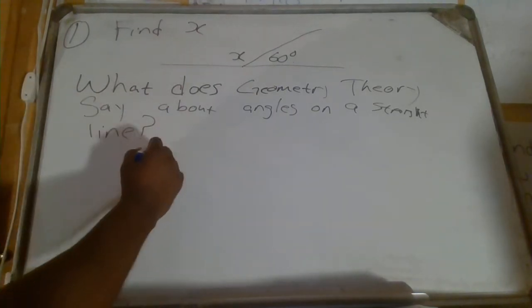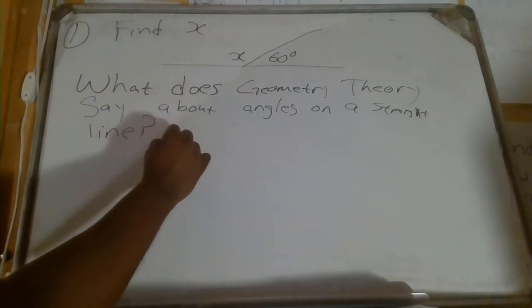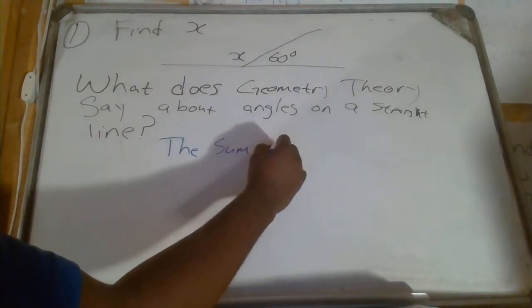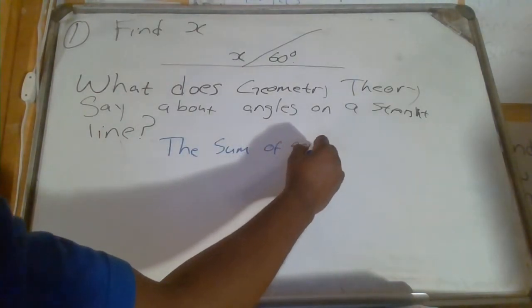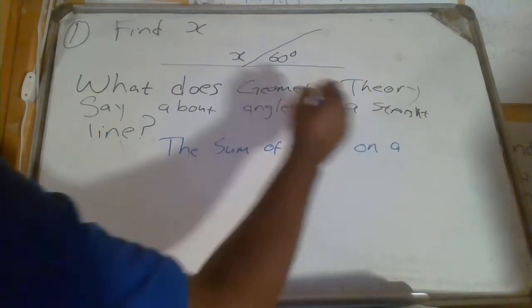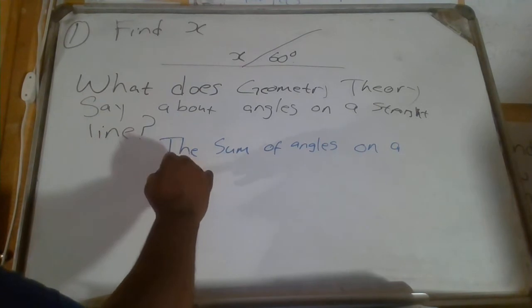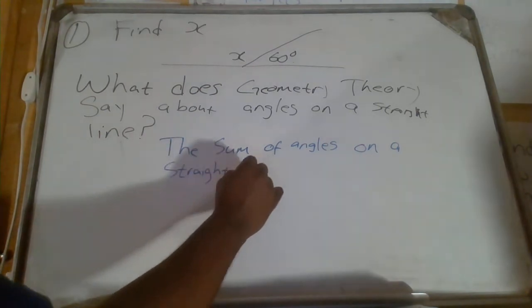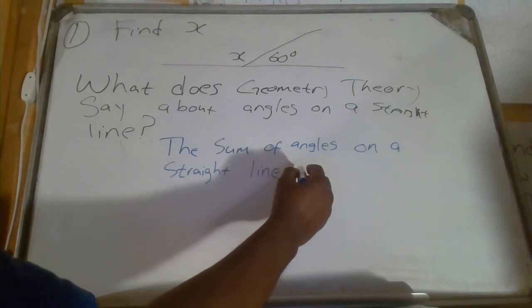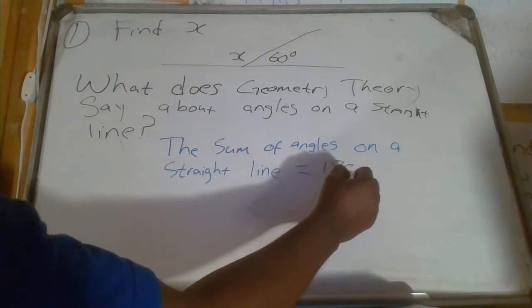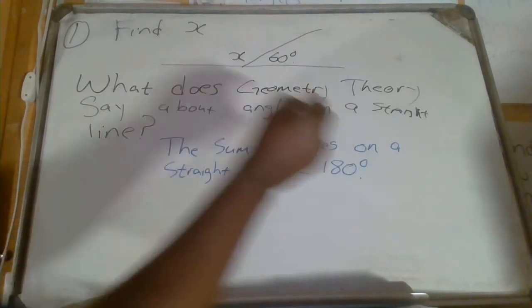That thing is the sum of angles on a straight line equal to 180 degrees.